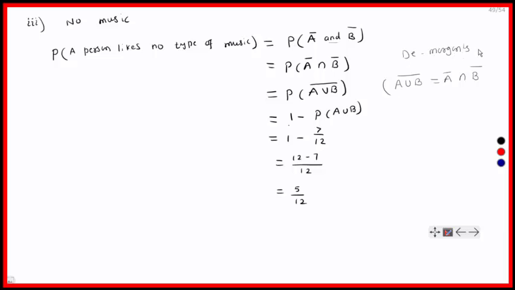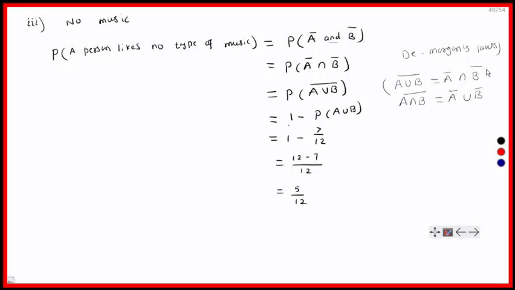That is, he doesn't like both the types of music. Means he likes none. And A intersection bar is equal to A bar union B bar.